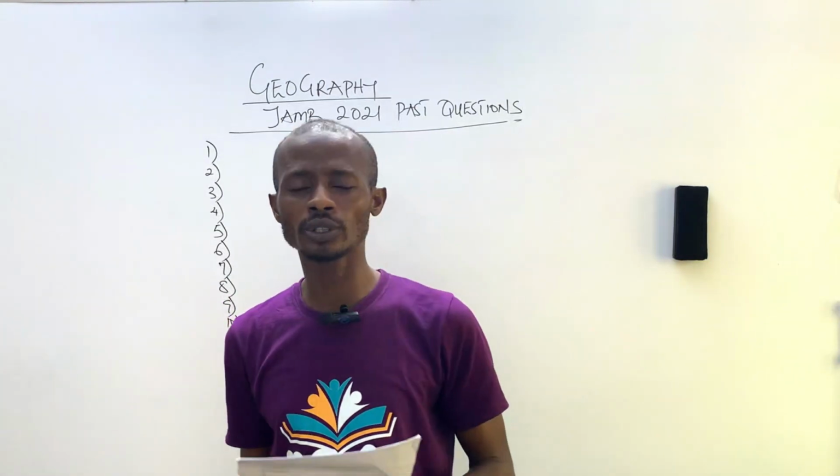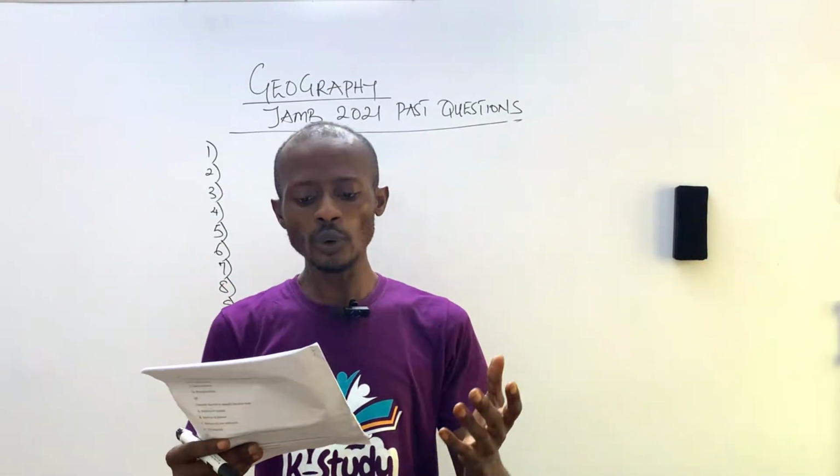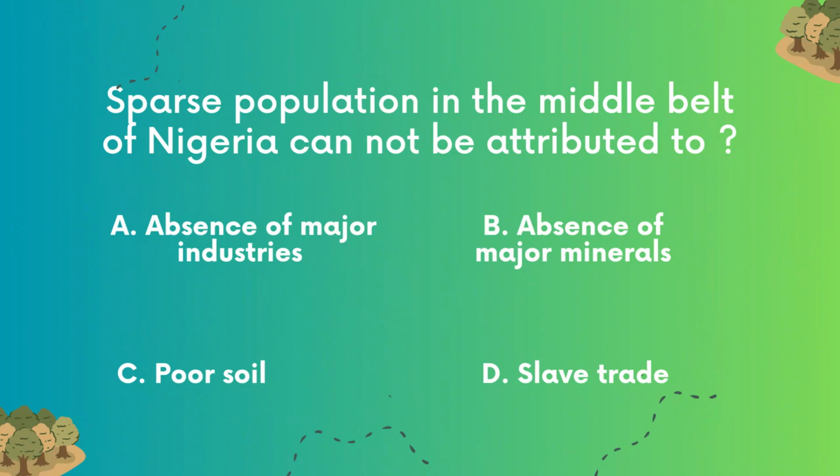So I'll leave you on that for us to see what we have for today. So let's write on for today. Question number 1. Sparse population in the middle belt of Nigeria cannot be attributed to A, absence of major industry, B, absence of major minerals, C, poor soil, D, slave trade.